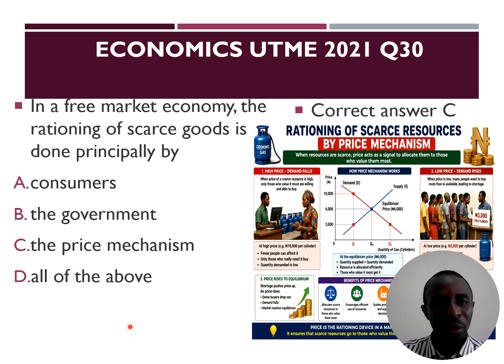In a free market economy, that's a capitalist economy, the rationing of scarce goods is done principally by price mechanism. That's using the market forces of demand and supply to determine price. From this diagram, we have the demand curve and we have the supply curve. At the point where quantity demanded equals quantity supplied, that's equilibrium point, and that price where the quantity demanded is the same with quantity supplied is equilibrium price. At that price, these buyers and sellers are on the same page. There is no cheating.